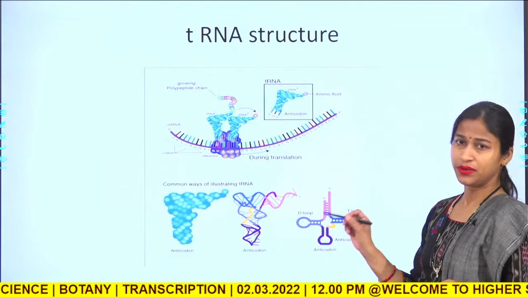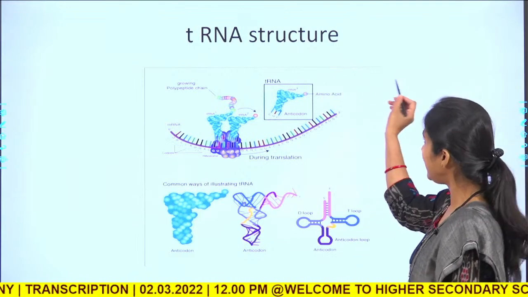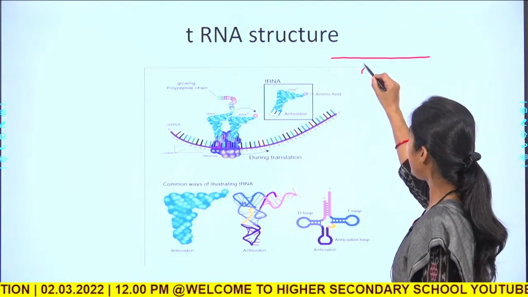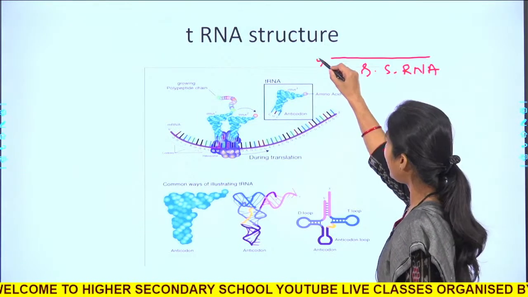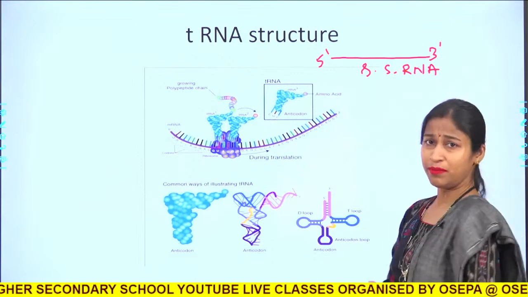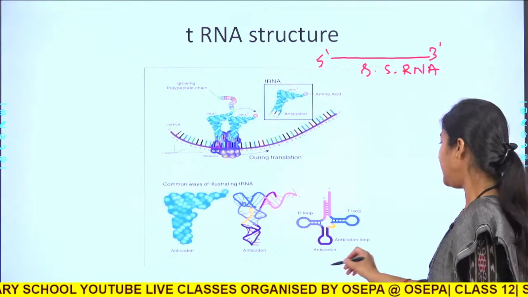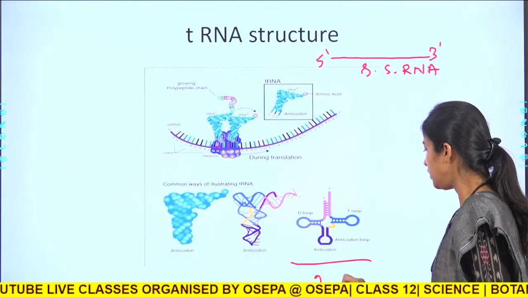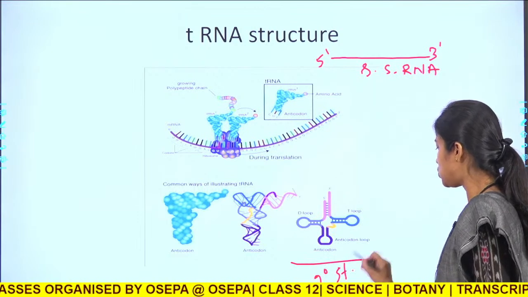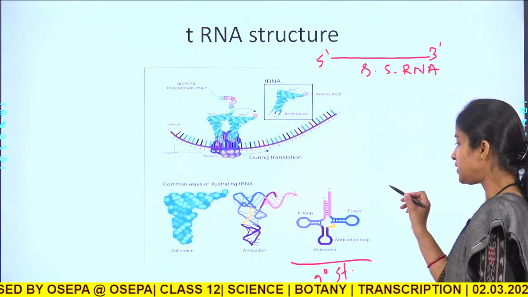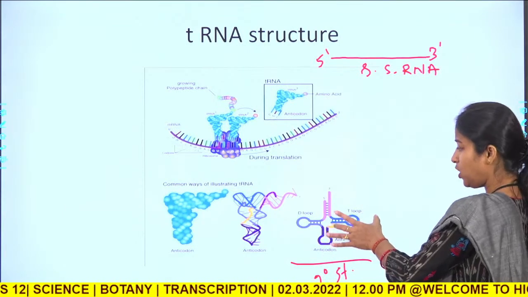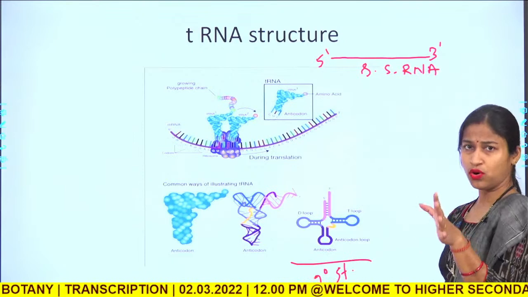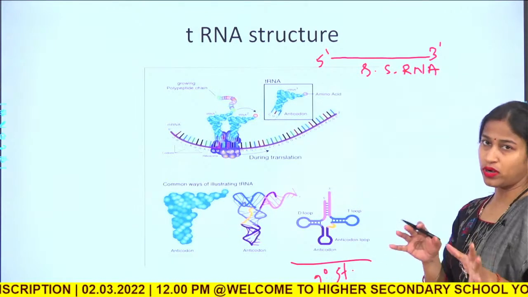Now, the structure of tRNA: the tRNA is synthesized as a single stranded RNA, like any RNA, from 5 prime to 3 prime. Later on, it undergoes the formation of a secondary structure. The secondary structure shows 3 loops, or in total 4 loops, as in some tRNAs another loop is not there.